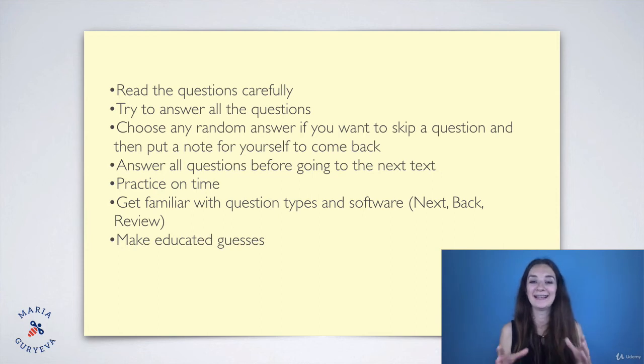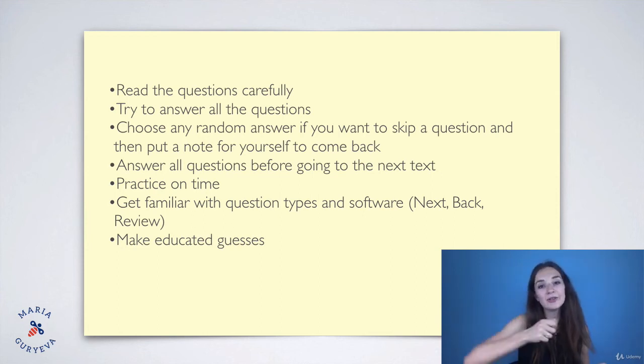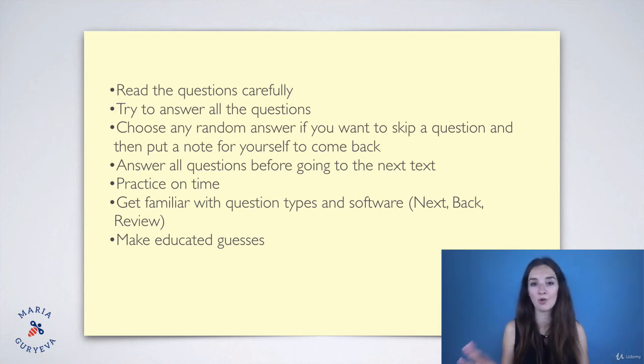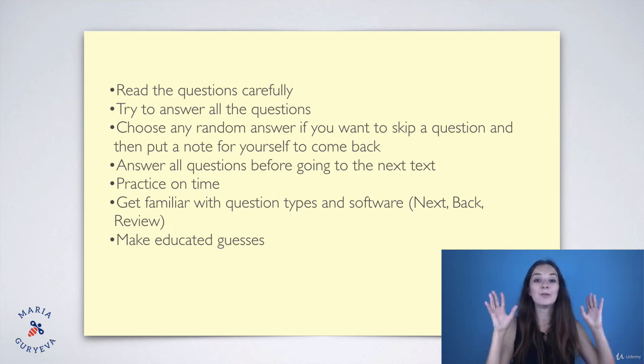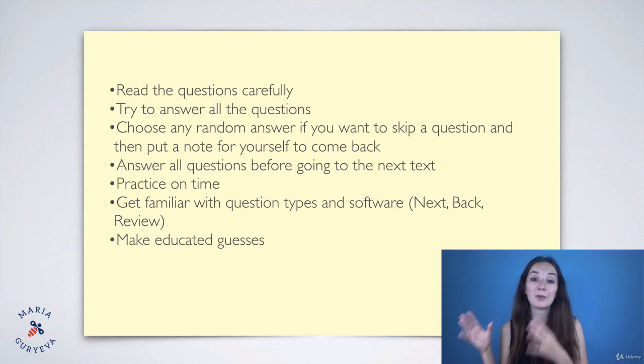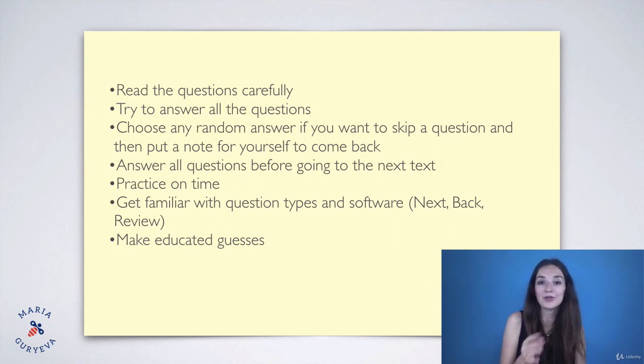Make educated guesses. As I said, if you don't know the answer, just try to eliminate some of them. Try to eliminate those which are, of course, wrong. Like, you just can see it. You can definitely say this answer choice is wrong because of the trick, or this answer choice is just absurd, it's not going to be true like 100%. Then if you're able to eliminate at least some of the answer choices, it will boost your chances to pick up the right one. Even if you're not sure, if you're choosing between two, eliminate the other two, eliminate at least one.